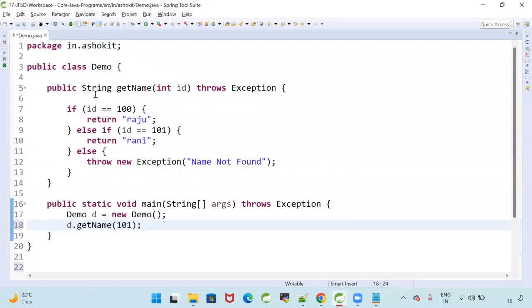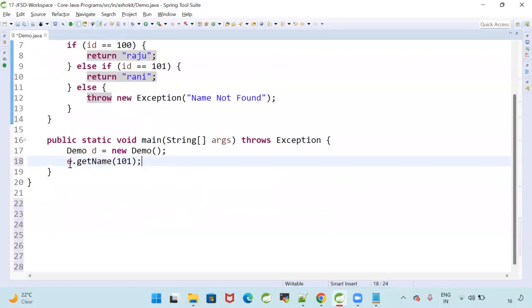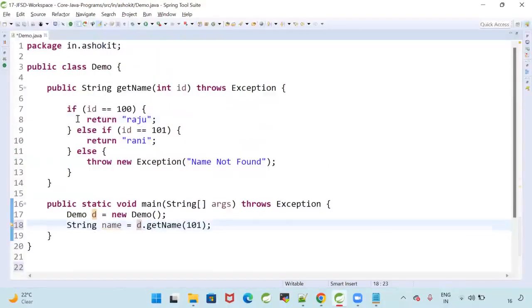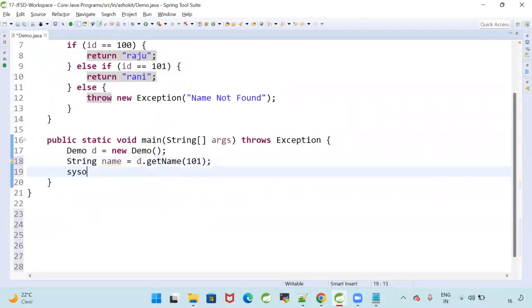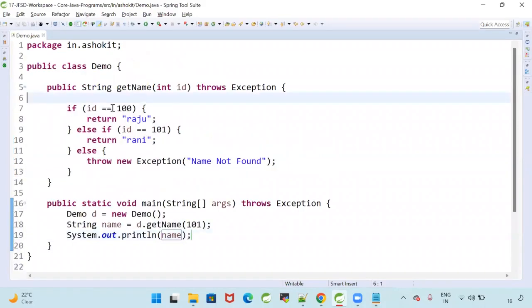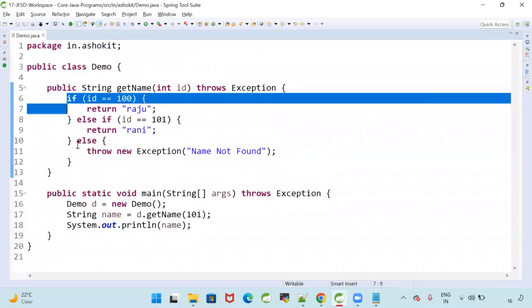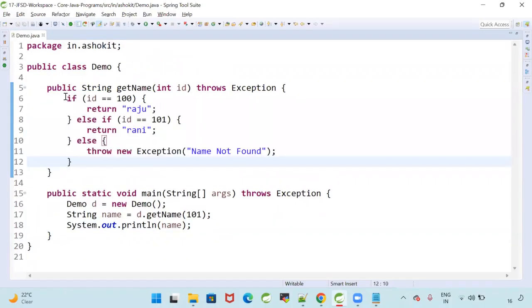What is the return type of the method? String. So that method is returning some value. Can I hold that value in a variable? Yes. String name. Then System.out.println of name. I'm writing a method, and inside the method I have some logic.